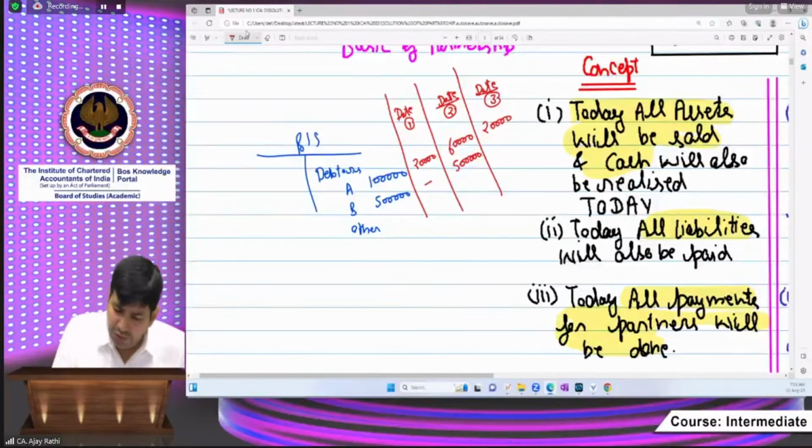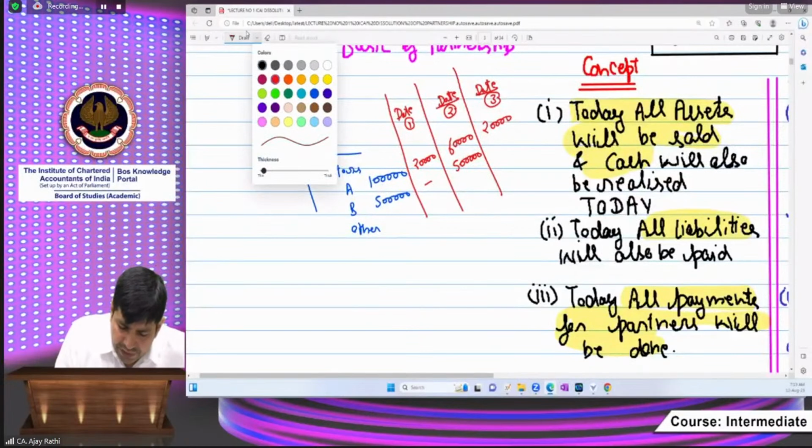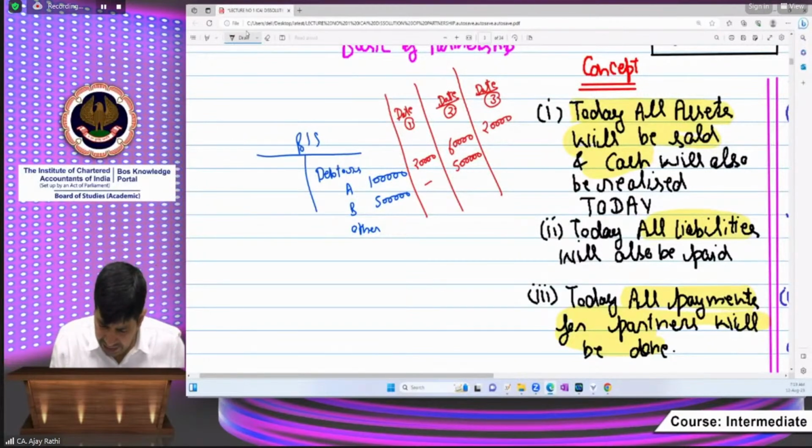Anyways, now coming to the next point, beta. Another asset is there in the balance sheet, that is furniture. Although furniture comes on the upper side, now I'm taking the example of furniture. On date 1, furniture is there having a book value of 2,50,000.